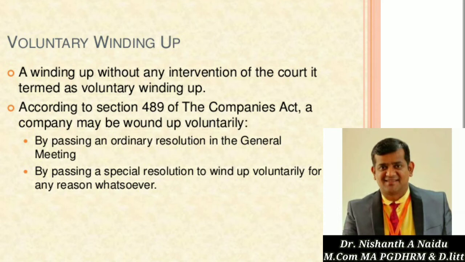So there are two kinds of voluntary winding up. Number one is members' voluntary winding up. What is this? When the members of the company decide to wind up despite its sound financial condition, the winding up is termed members' voluntary winding up.